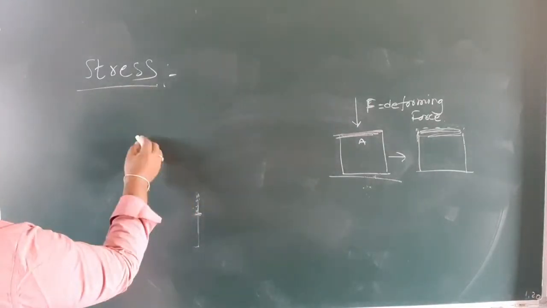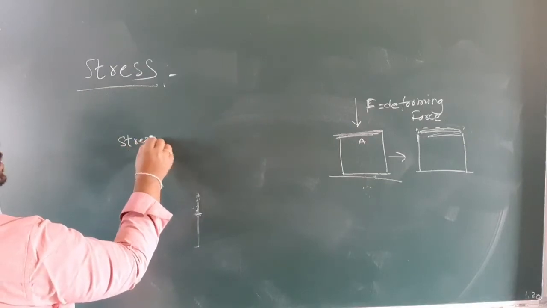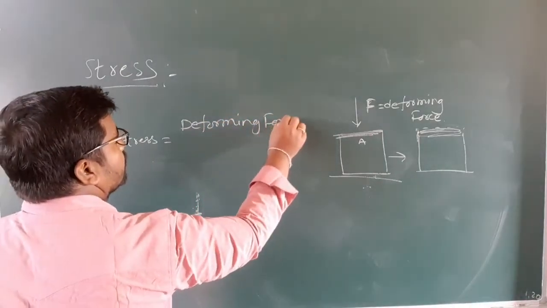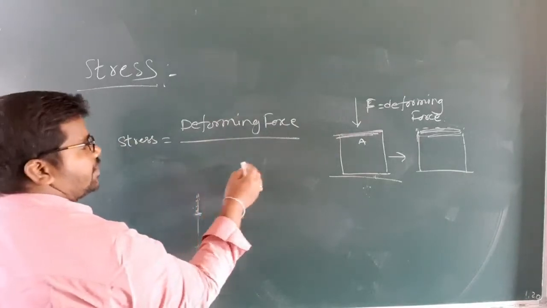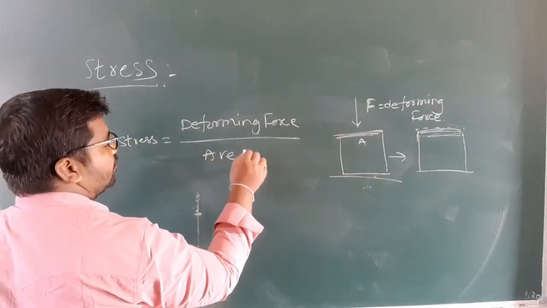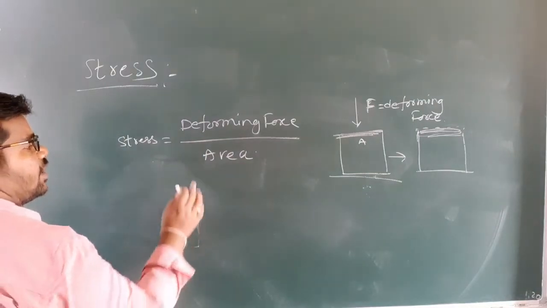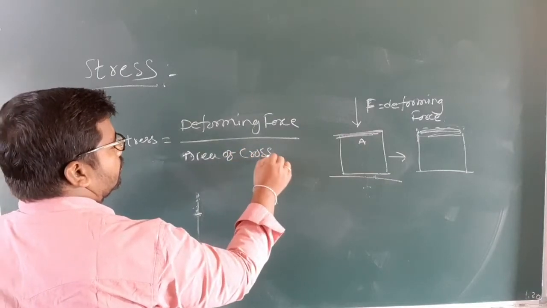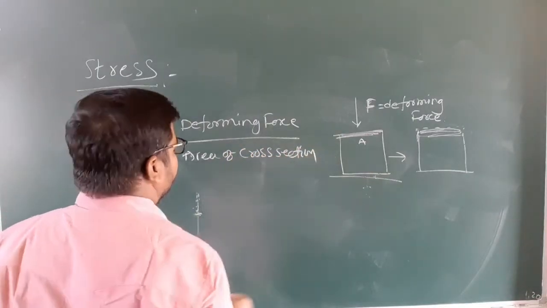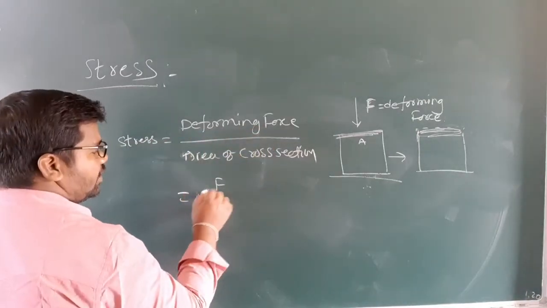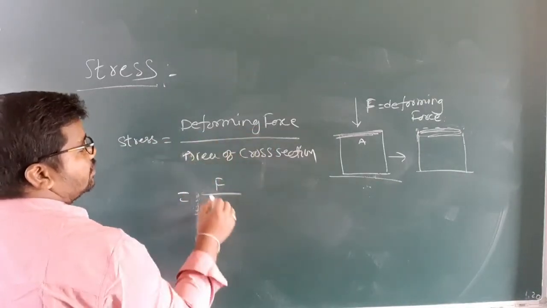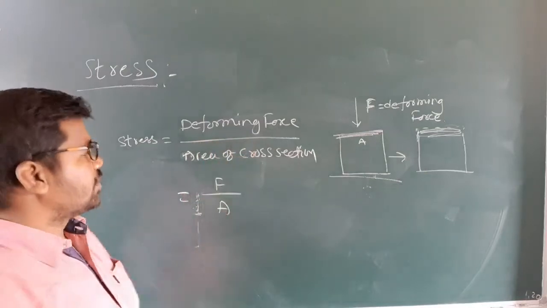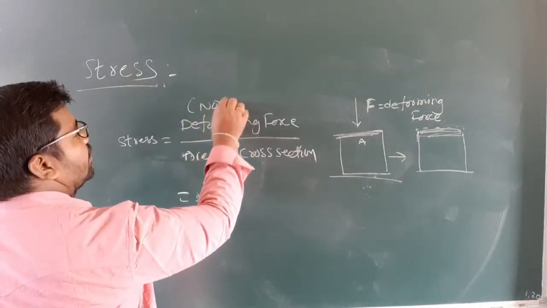Stress is defined as deforming force acting per unit surface area, or area of cross section. The deforming force is denoted F, and the area of cross section is denoted A. Indirectly this is normal force.